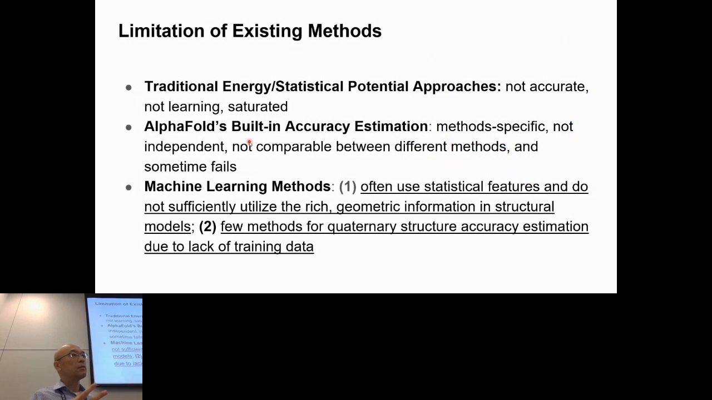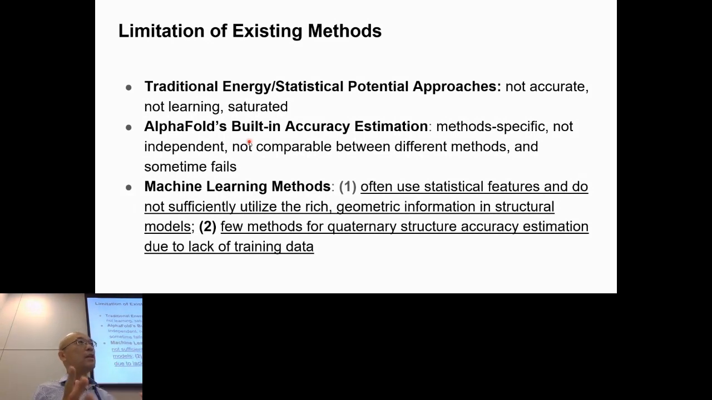Another thing is that AlphaFold itself has its own built-in accuracy estimation method. It actually works pretty well, so you can use it to rank its models. However, it also has a problem: it's method-specific. It only works well for AlphaFold-predicted models. And it's also not independent, because that score is generated by AlphaFold when it generates the protein structures. So sometimes it tends to overestimate the accuracy of the predicted protein structures. That score also cannot be used to compare models generated by one method against another method. And sometimes it fails. There's still some room for improvement. That's where we can do more.